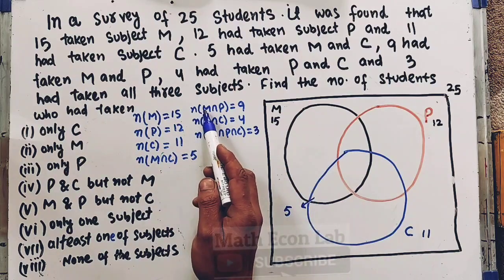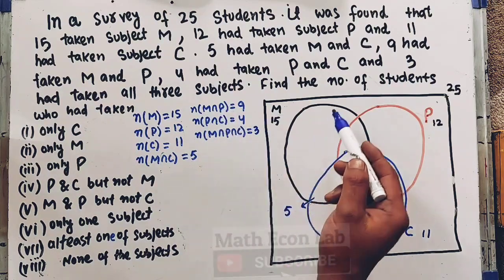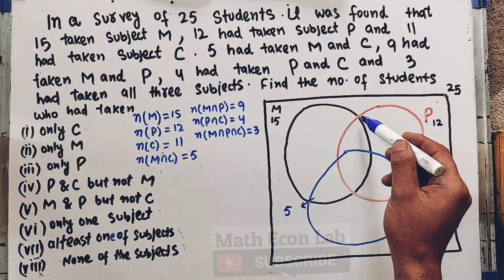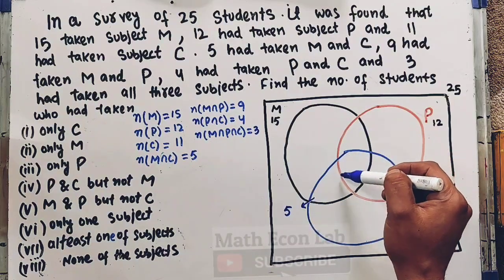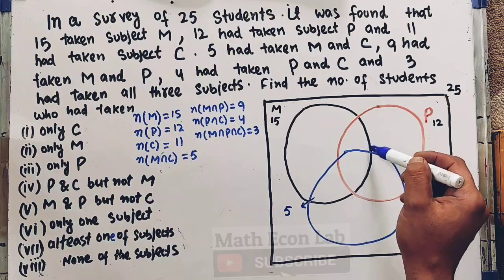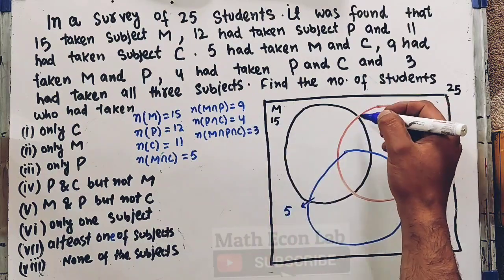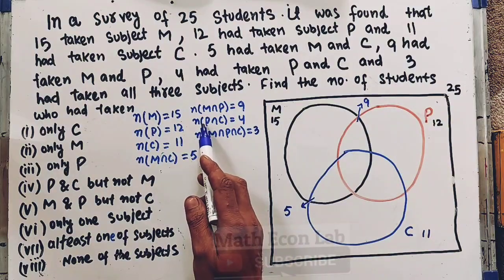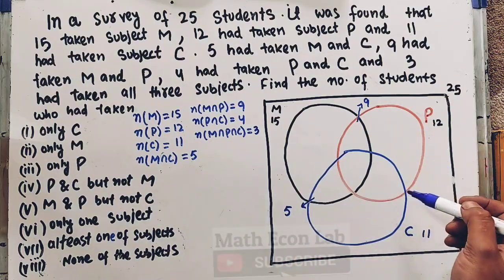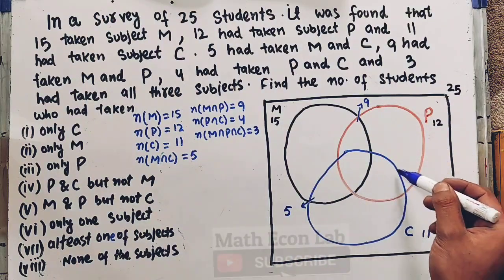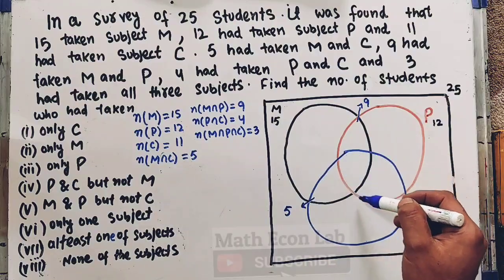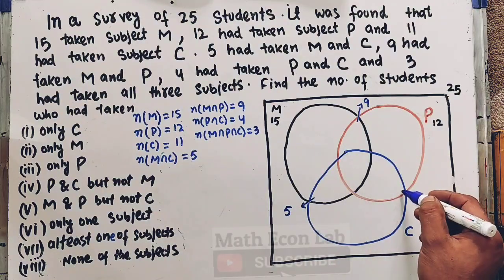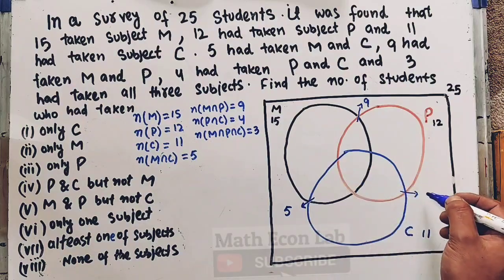Likewise, the number of students who have taken M and P. This very region is common to M and P, the region enclosed by this red arc and black arc, and it is 9. The number of students who have taken P and C is this region common to them, enclosed by this red and blue, so its area is total 4.